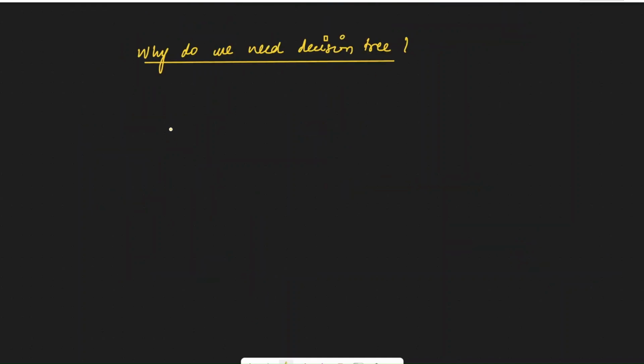Now the next question that could come to mind is, why do we need decision trees? We have algorithms like linear regression and logistic regression, which can do regression and classification. So why do we need decision trees? There are two major reasons for this. First, decision trees can capture non-linear relationships in data.